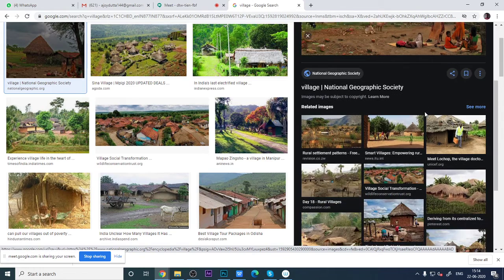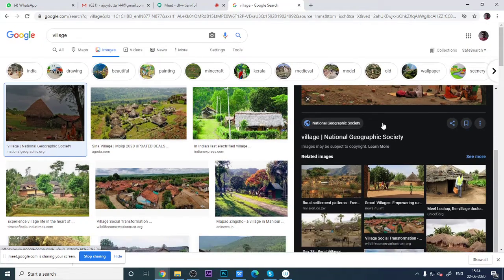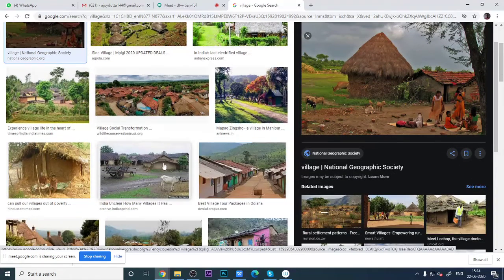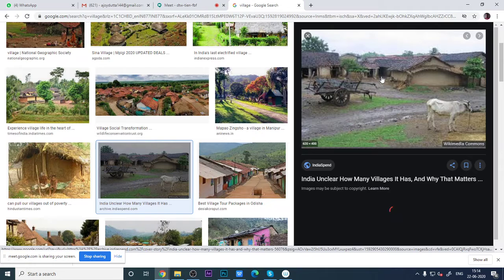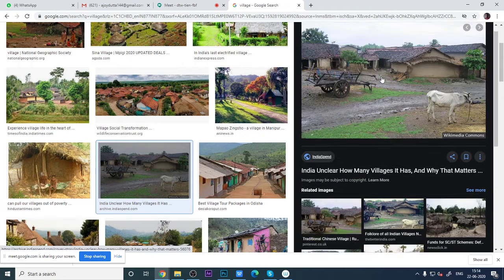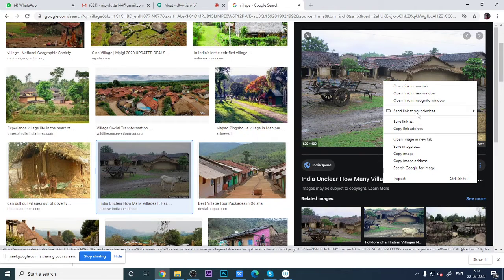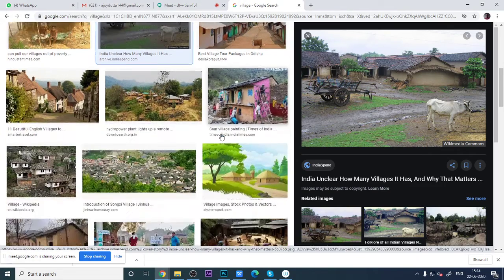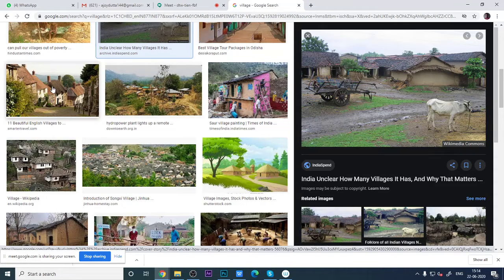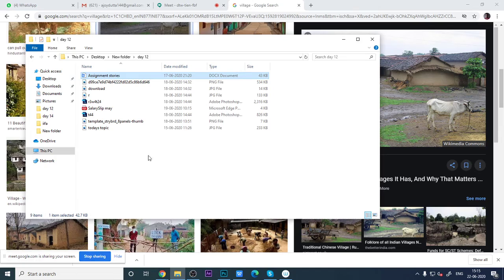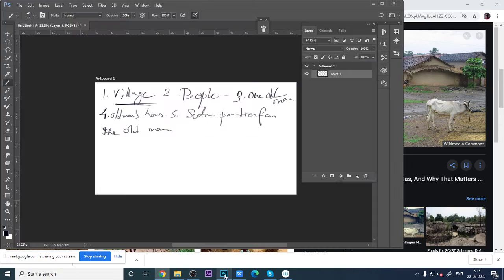Okay. Again, only one thing is not enough. So we should take two, three more references. Suppose this is a good reference. I think this is a good reference. Let's take this picture, save image. Like this kind of thing, you can take these pictures. In this way, you can complete the portion of villages. So in this way, you have to complete the whole session.